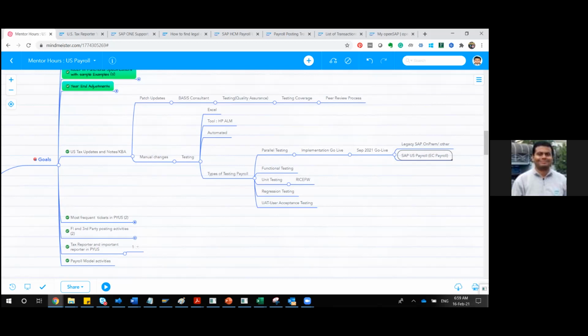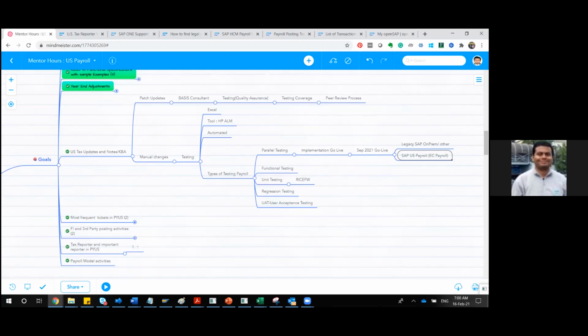It's a long activity, I understand, and it should be done not only by the functional consultant, it should be along with the business user. The business user will be doing the testing with you. Both of you should sit together and do the testing for the next 6 months. Before the final payroll run of the particular period, you put some 3 to 4 days of time for this particular testing every month or every period.